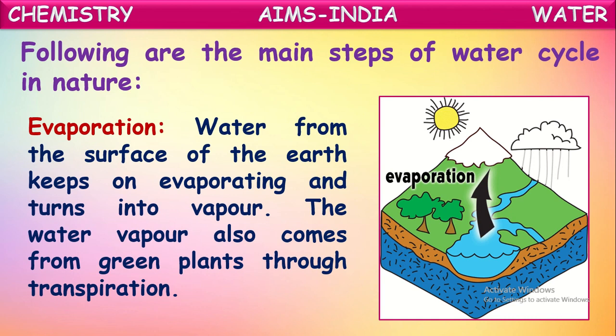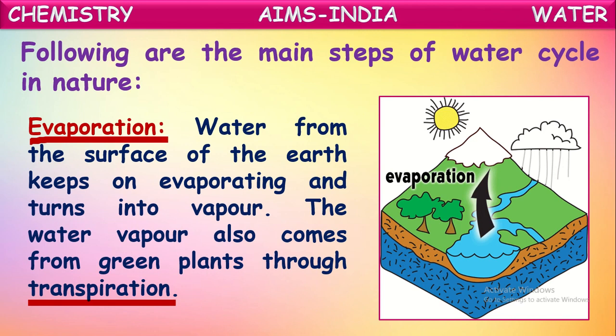And not only from the water bodies on the earth's surface, water also comes into the water vapor form from the plants. The excess amount of water taken by the plants will be released into the atmosphere through their leaves. That process we call transpiration. So by transpiration and evaporation, water comes into the atmosphere as water vapor.